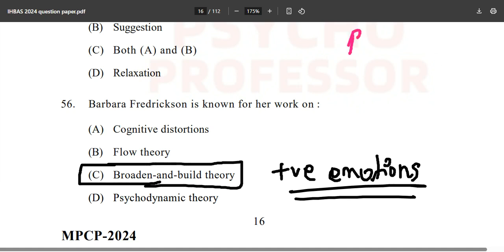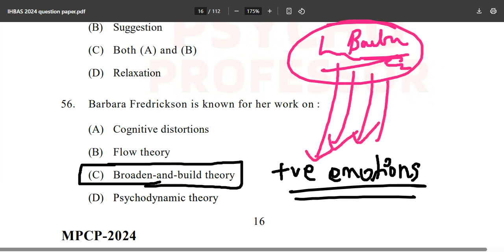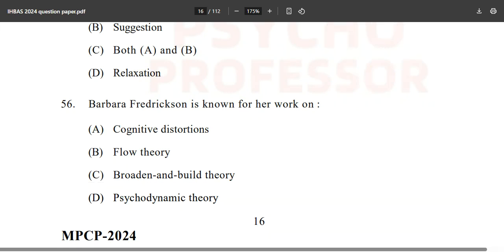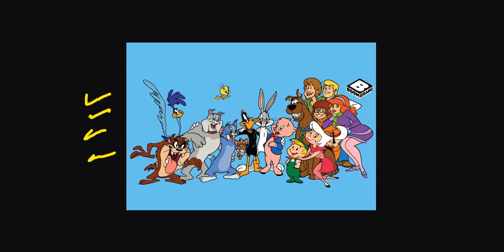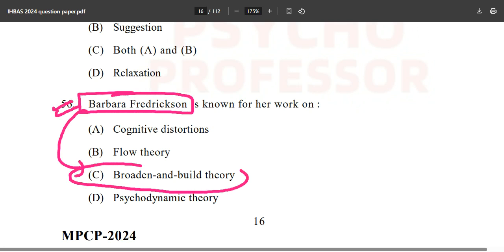And if you can remember your childhood, you would have seen a cartoon where in the end you would have seen Hanna-Barbera and all those things. Okay, so you can just remember the positive emotions. After watching the cartoon, you get positive emotions. And the same thing is working in this Broaden and Build theory by Barbara Fredrickson. And if you know these guys, you know what Hanna-Barbera is. From this, Barbara Fredrickson comes into the picture for your Broaden and Build theory, because after watching a cartoon, you have positive emotions in your life, in your mind, or in your day, whatever that is.